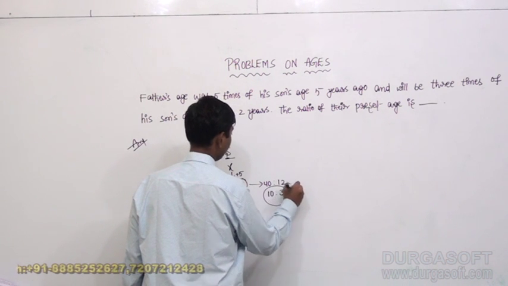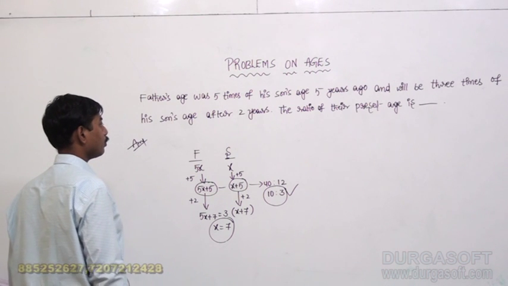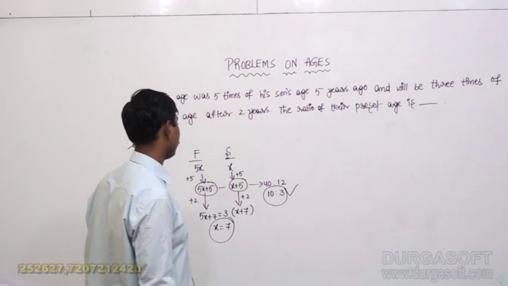The present ratio of father to son is 10 is to 3.